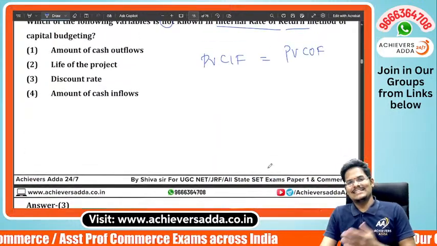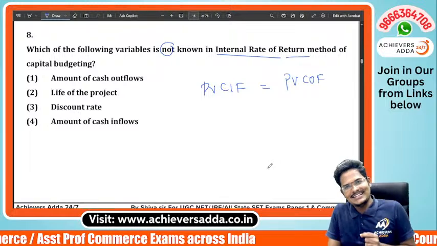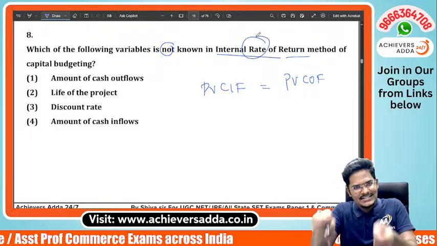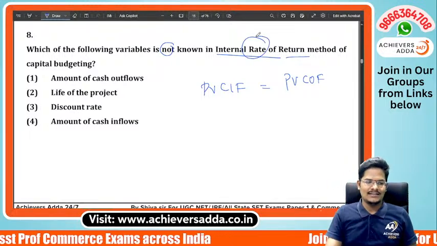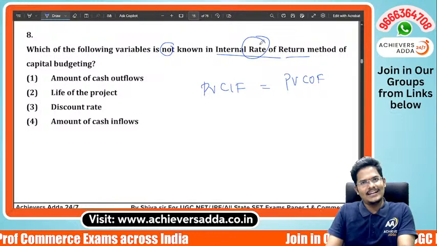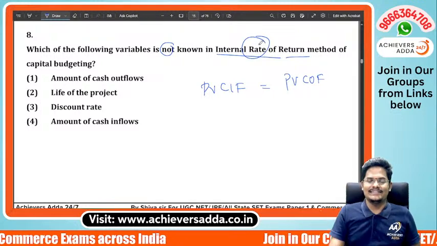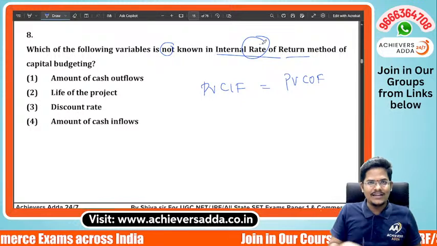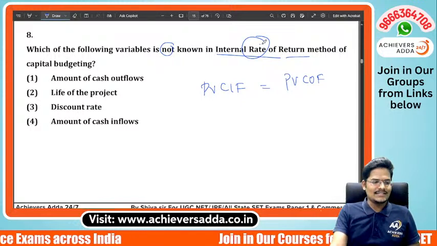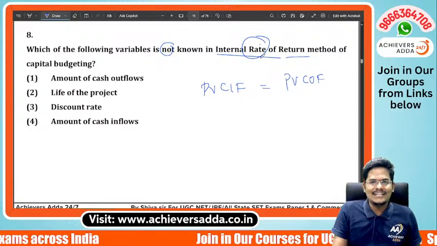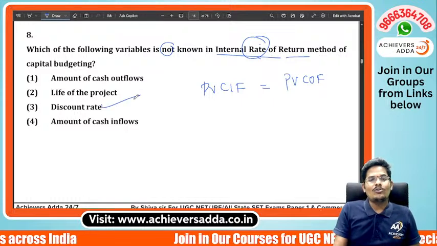So the answer will be 3. The rate, the internal rate of return. Rate is the one which you are trying to calculate, right? The rate should be calculated. For that only we have a method called the IRR method. So the rate is unknown. The discount rate is unknown.